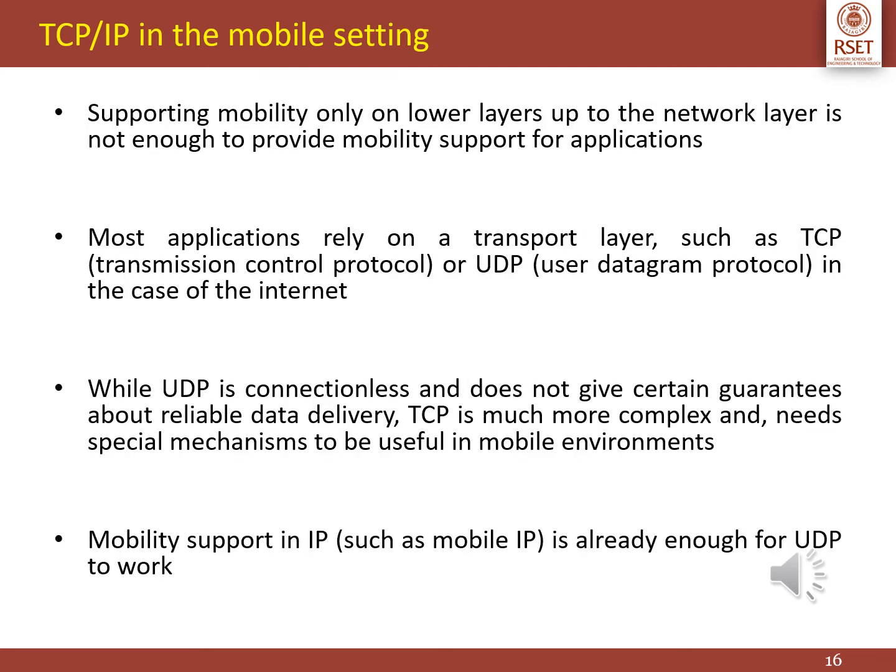Most applications use TCP and UDP for communication through the Internet. TCP means Transmission Control Protocol, UDP means User Datagram Protocol. TCP provides reliable data delivery, but it is more complex, so it will need special mechanisms in the case of a mobile environment. But UDP is connectionless and will not provide data reliability.